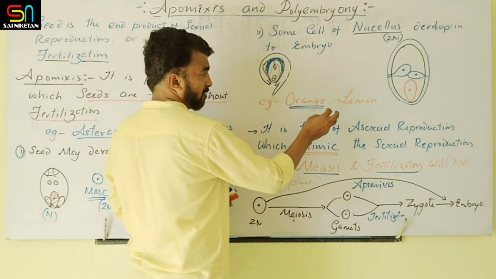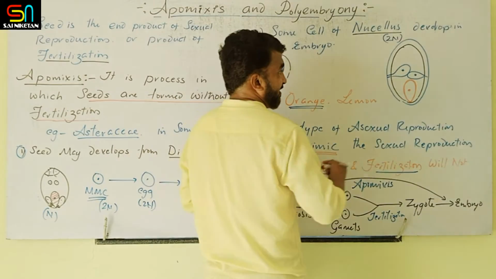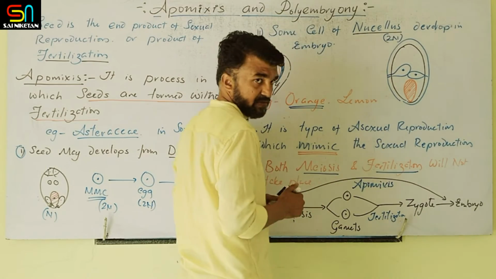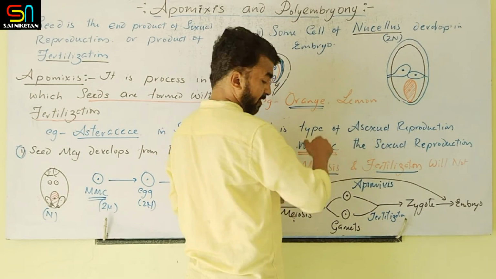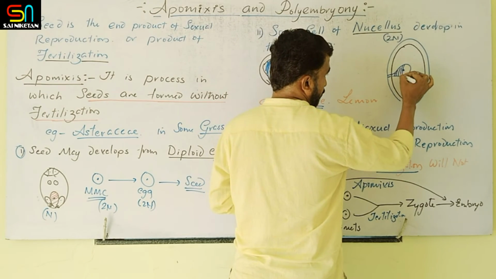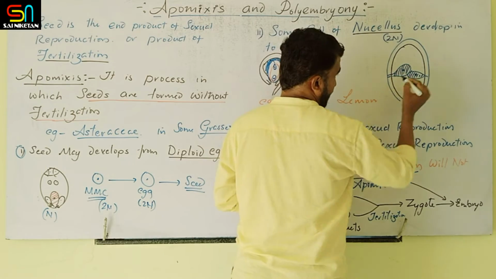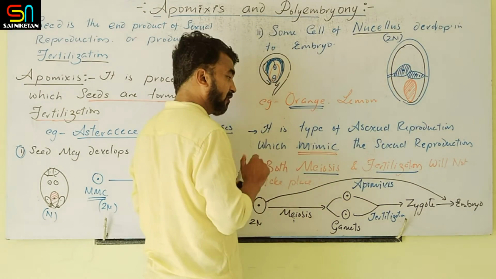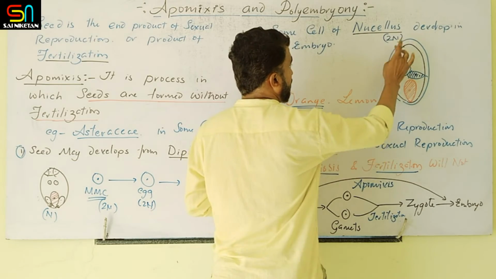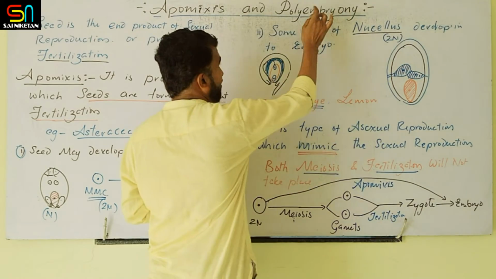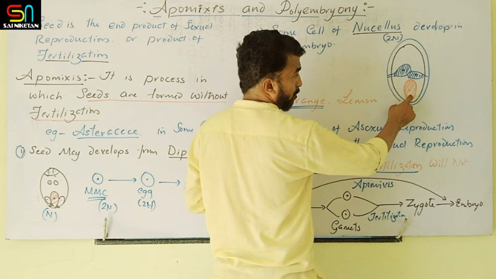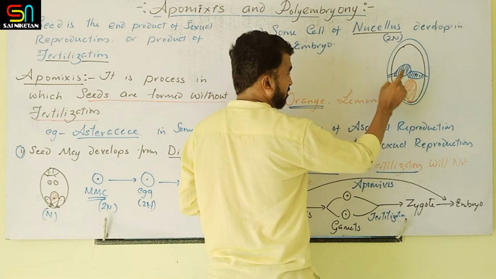What happens if you take the orange? In this case, this is the actual embryo, which is a product of fertilization. In this embryo sac, along with that actual embryo, some extra embryos are there. If the embryo sac possesses more than one embryo, then that phenomenon is called polyembryony. This is the actual product of fertilization. This is a diploid.